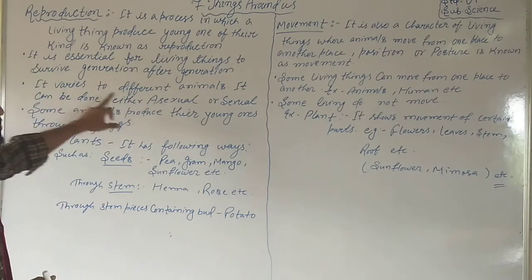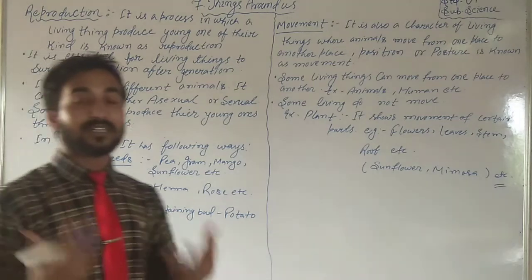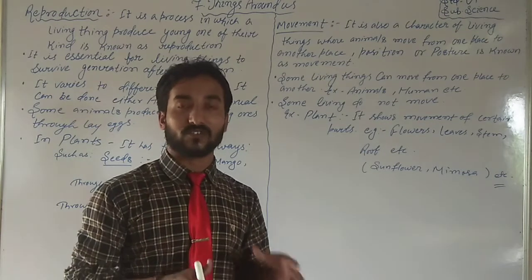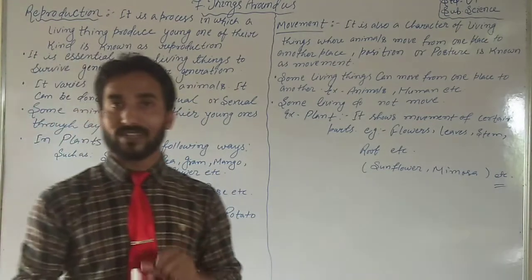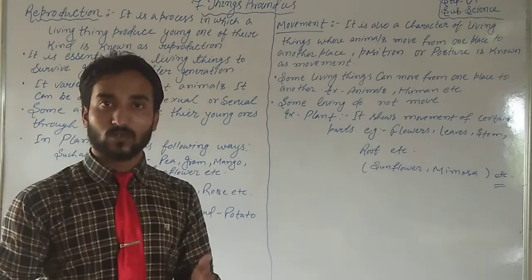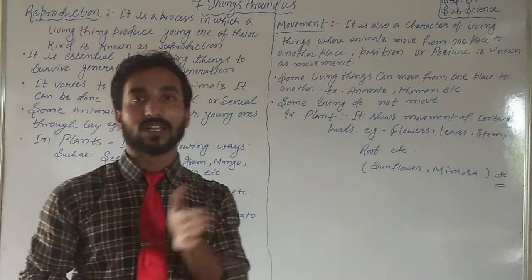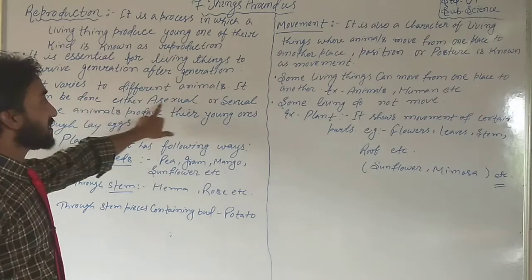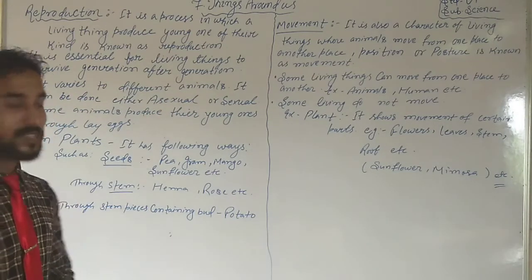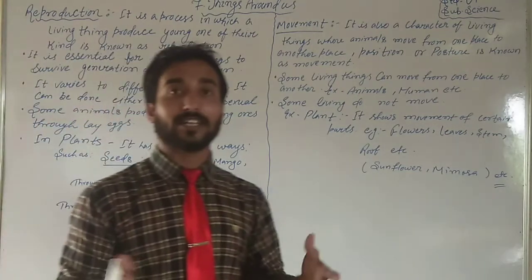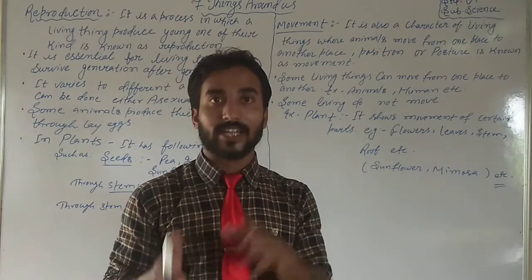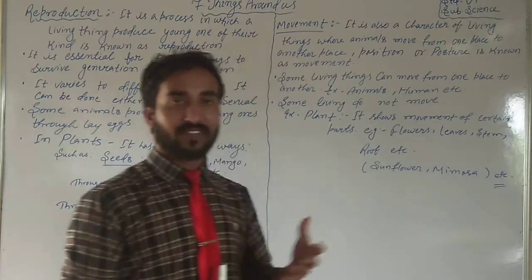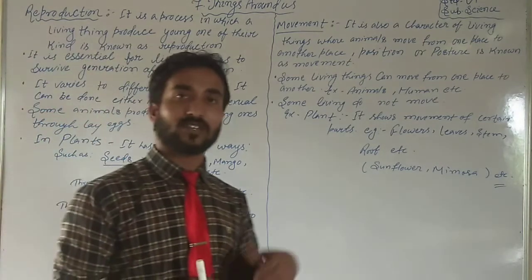Second point, it varies in different animals. Students, now the question is how reproduction occurs. Reproduction occurs in two ways, either asexual reproduction or sexual reproduction. Students, these are completely new words for you. We will come to know about them in the next classes, when you are promoted to class 8 or 9. Then we will learn what asexual reproduction and sexual reproduction are.